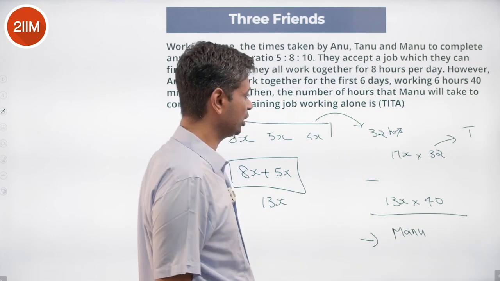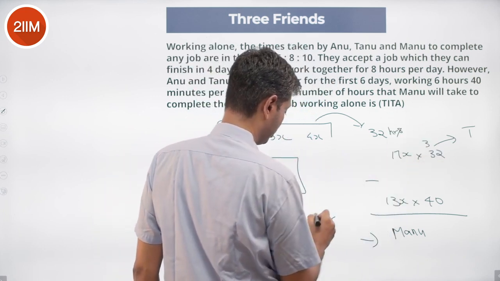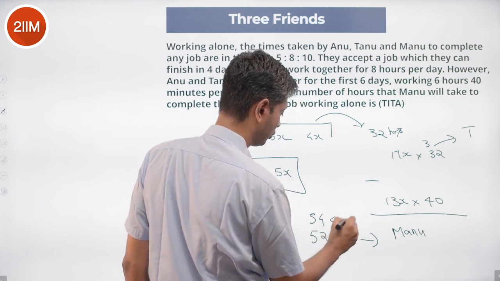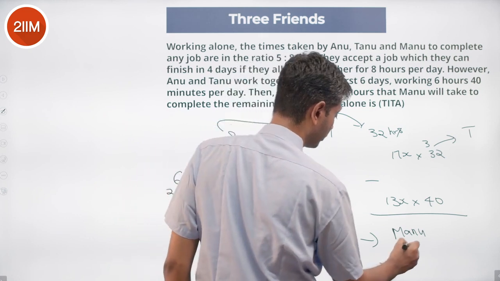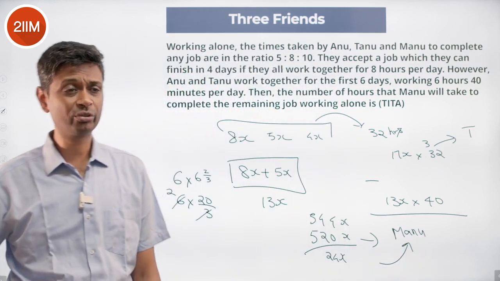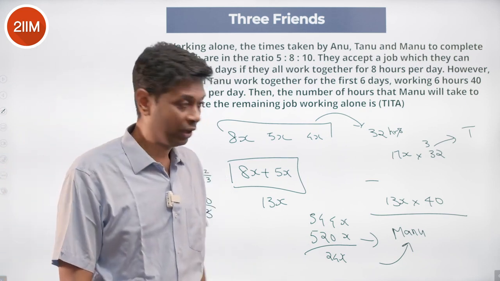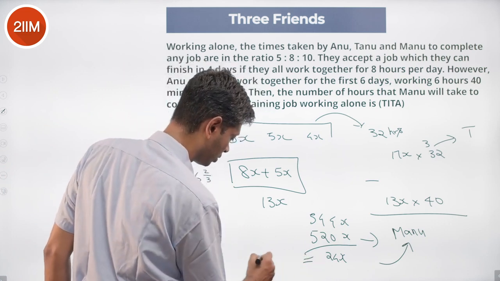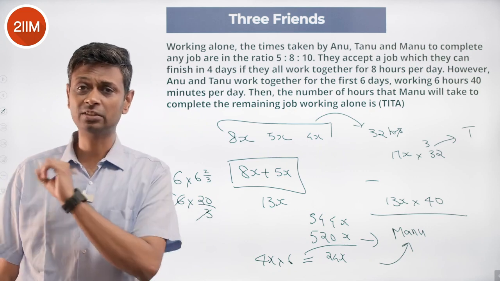So 17x into 32: 17 twos are 34, 4, 3, 51 plus 3, 54. 13 into 40 is 520. This is 544x, 520x. 24x is what Manu does. What can Manu do? Manu does 4x in 1 hour. 24x, he'll take 6 hours. This 24x is 4x into 6. 4x units per hour, 6 hours Manu works.